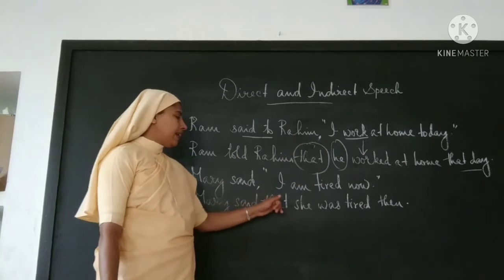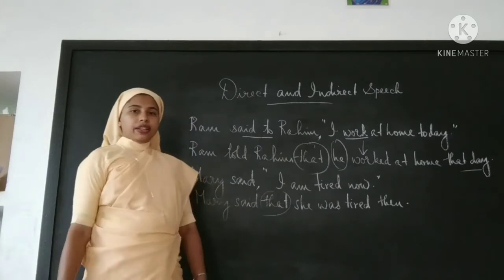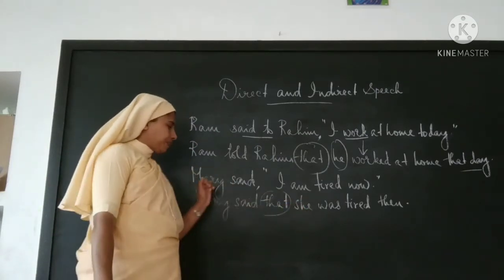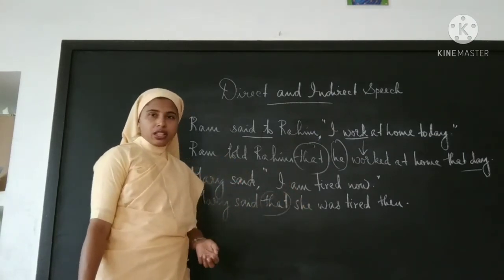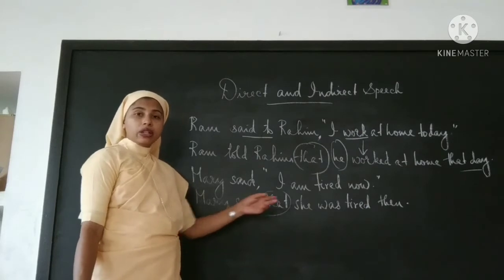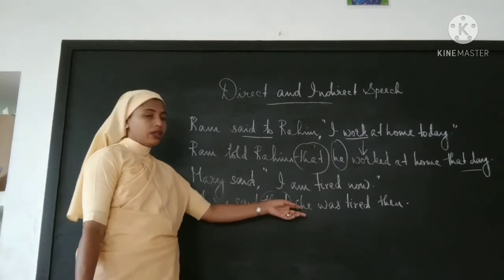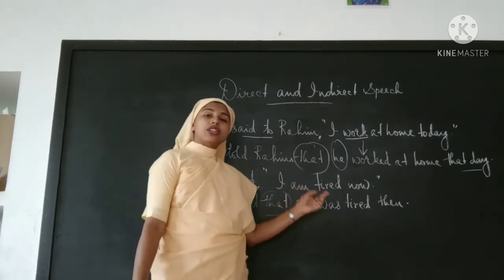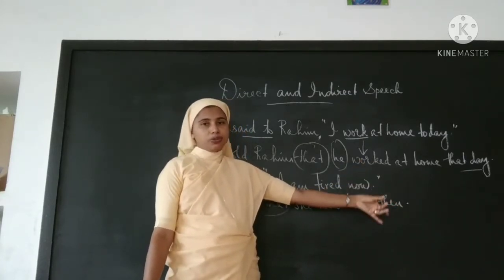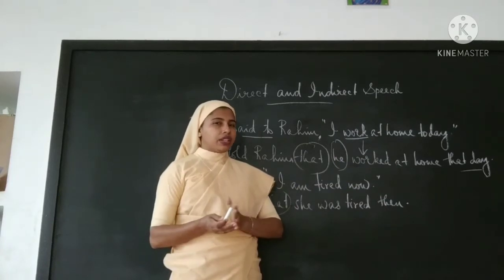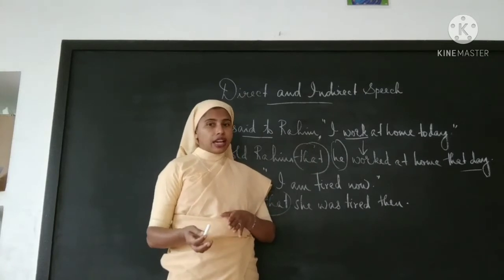Okay, Mary said that, and the conjunction that is added there. And she, because it is reported by a third person, maybe me or maybe someone else. I will be using the pronoun she because I'm talking about Mary. That's why I will be using she here. Am is changed into was. Was tired. Now is changed into then. There are adverb changes when the exact words are changed into indirect speech. There are changes in certain adverbs.